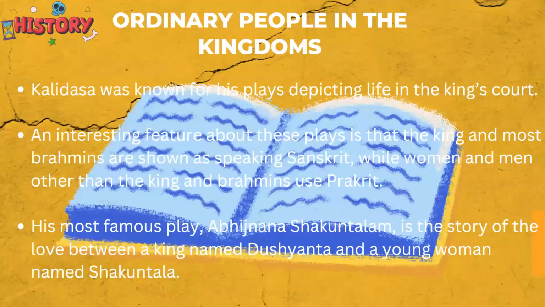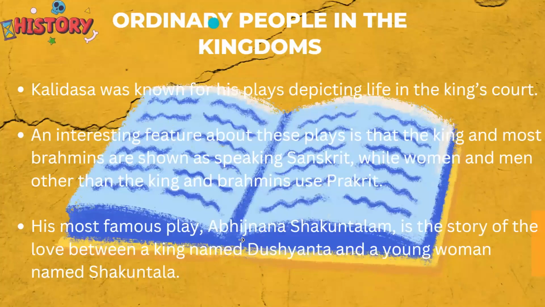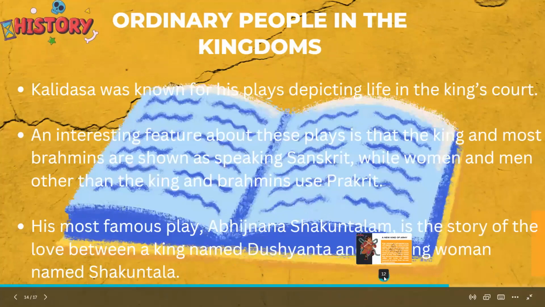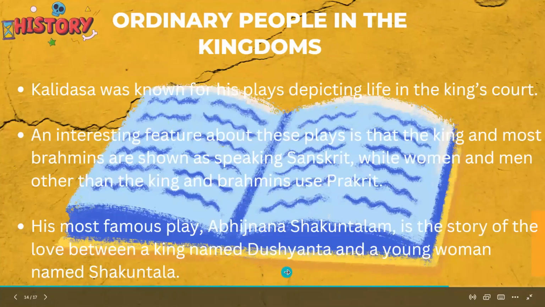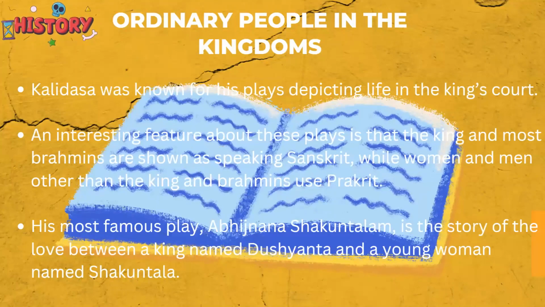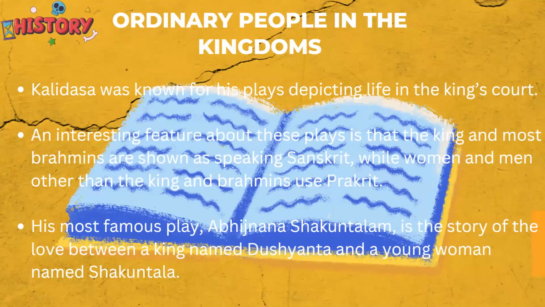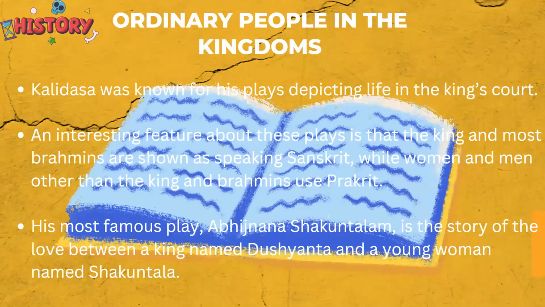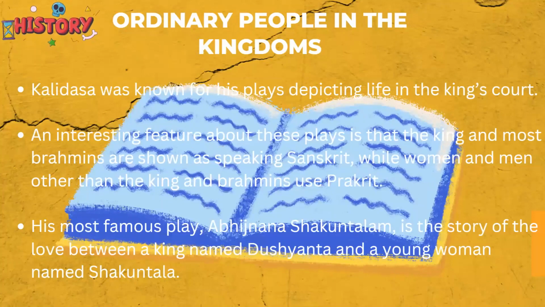Moving ahead. So let's talk about ordinary people in the kingdom. So we know that Kalidas was there in the court, okay, and he was a court poet. Kalidas was known for his plays, and he used to depict the life of the king's court. And there was a very interesting feature about these plays, where he showed how the kings and the Brahmins used to speak Sanskrit, while other men and women, other than the king and Brahmin, used to speak a common language, that of Prakrit.